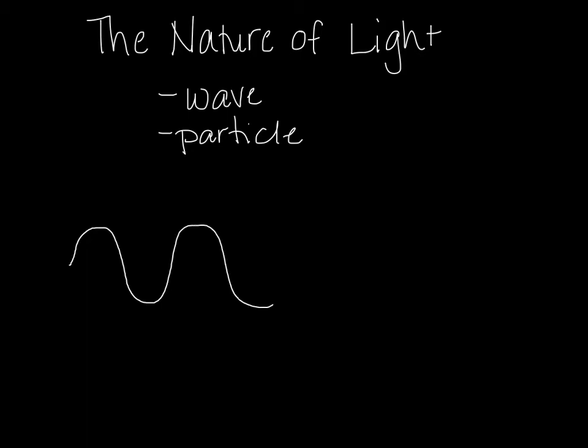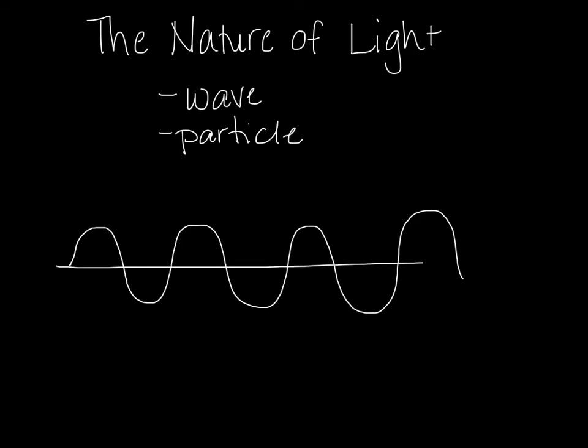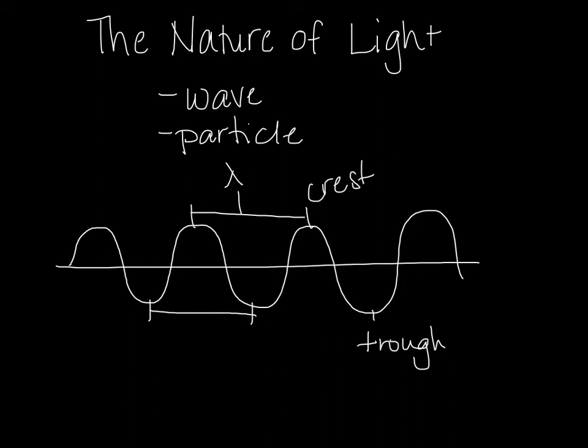So here's my wave. Here's my equilibrium point, sort of the midpoint of my wave. The point at the top, here's the crest. The point here is the trough. The distance from one crest to another crest is the wavelength, denoted by lambda. We can also have wavelength trough to trough. The distance between the crest and the equilibrium, or the trough and the equilibrium, is our amplitude.